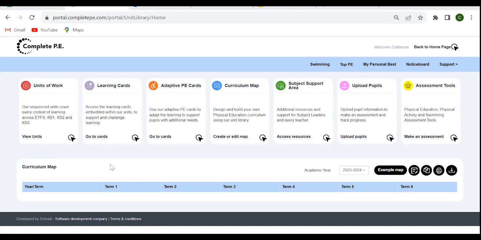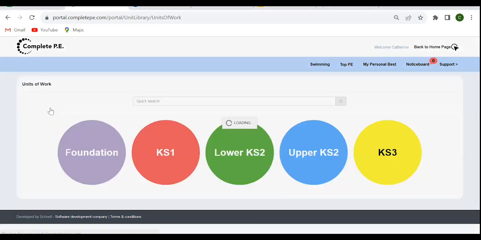So to begin with, and this will be the main part of the training session, I'm going to go into our units of work section. Now in here, you'll find units of work from foundation all the way through to year 6. And then we have a Key Stage 3 folder that contains some transition units of work as well.